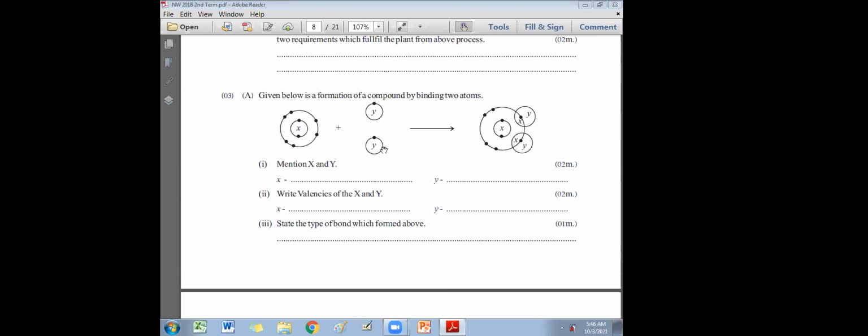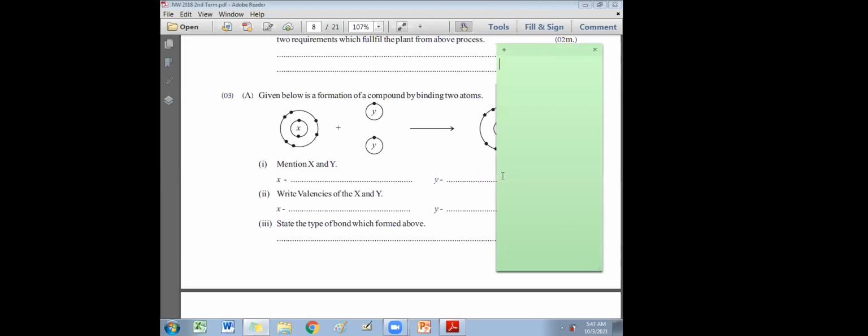Those who have not done this, please write: if the configuration of X is known, then you can identify the real symbol of X. Okay, let me explain. The configuration of X is 2, 6.